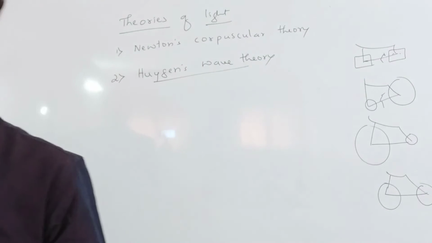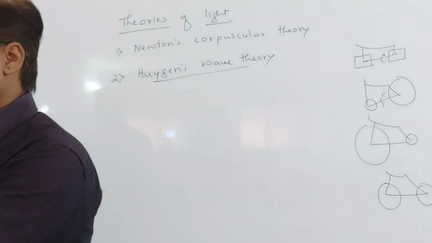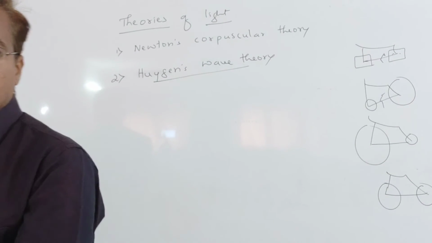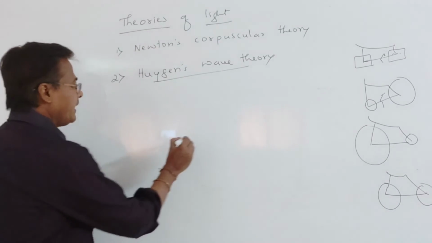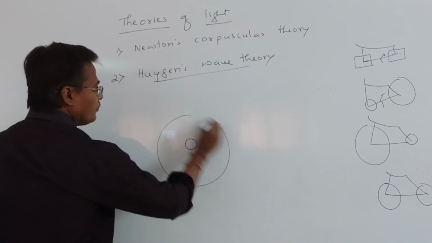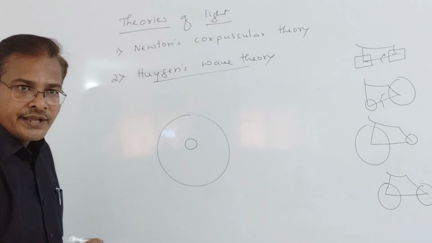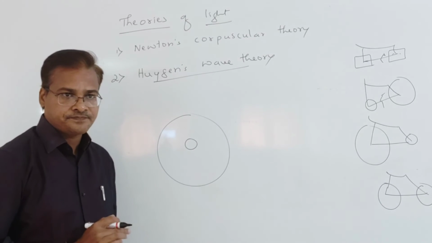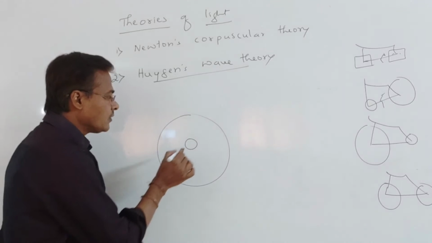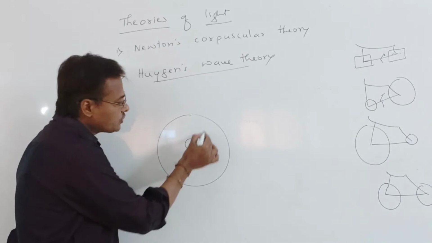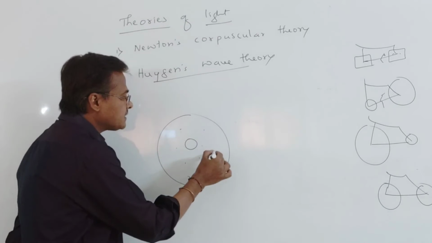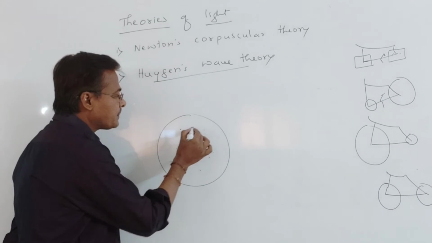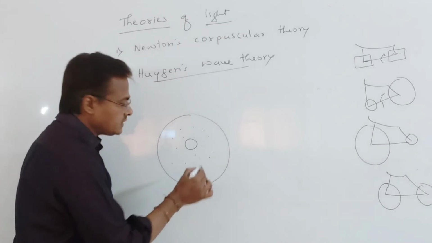So the source of energy. A source of energy is nothing but what? Disturbance in the medium. Now if we place a bulb, it gives radiations in all directions. So that is nothing but what? The source is there, so the surrounding medium, whatever particles are there, those particles get disturbed.